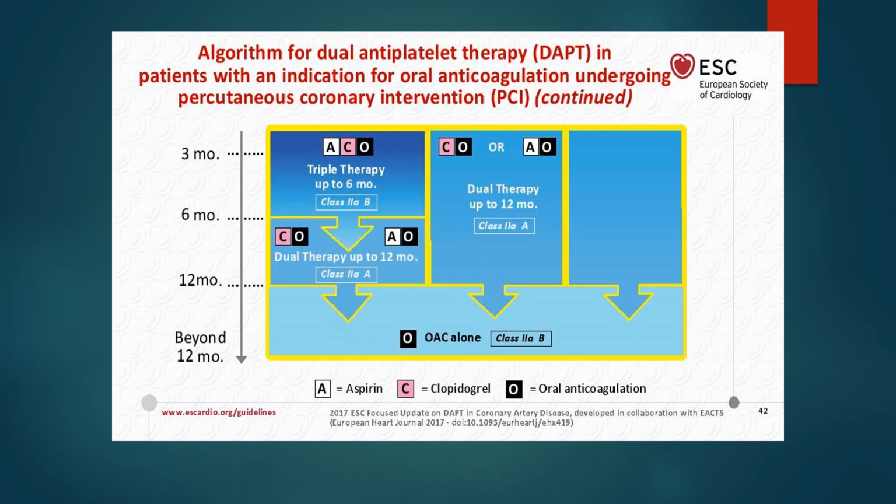Okay. You can extend aspirin, clopidogrel, and oral anticoagulation triple therapy up to 6 months. After 6 months, you use clopidogrel or aspirin with oral anticoagulation only, up to 12 months. After 12 months, you use oral anticoagulation alone. In other patients with bleeding risk more than ischemic risk, after 3 months you can use clopidogrel and oral anticoagulation, or aspirin and oral anticoagulation dual therapy, up to 12 months. After 12 months, you use oral anticoagulation alone.